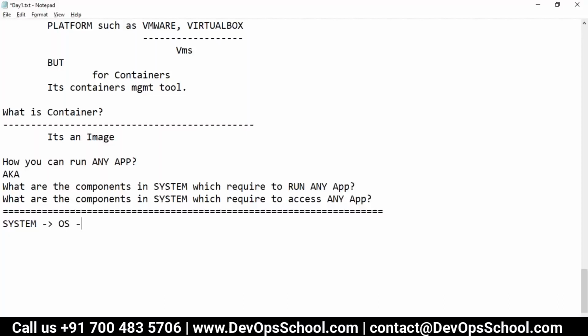Operating system has what? Can you please tell me? When I say operating system, what is operating system? Kernel. Okay, wonderful. So we have a kernel, and then what else? Drivers, hardware drivers.